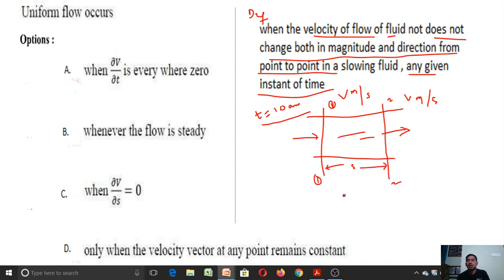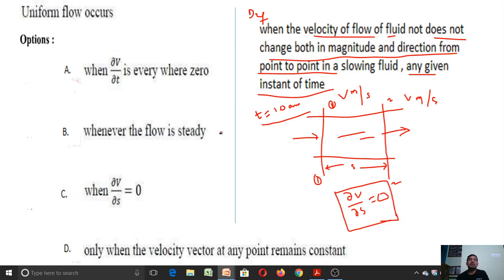So from this I can write that the change in velocity with respect to different points or over a certain distance is not changing. So dou v by dou s is equal to 0. What it means? The velocity is not changing from point to point. So this is called a uniform flow, where if this condition, dou v by dou s equal to 0, is satisfied, then uniform flow occurs.